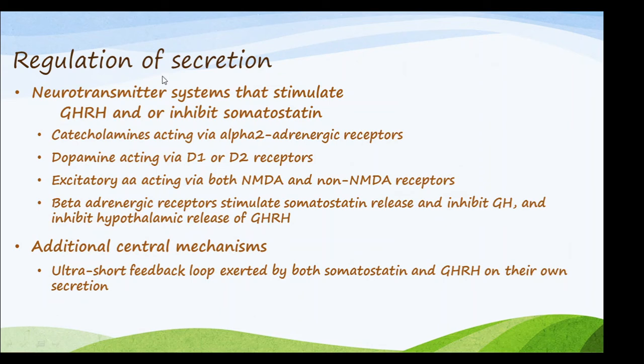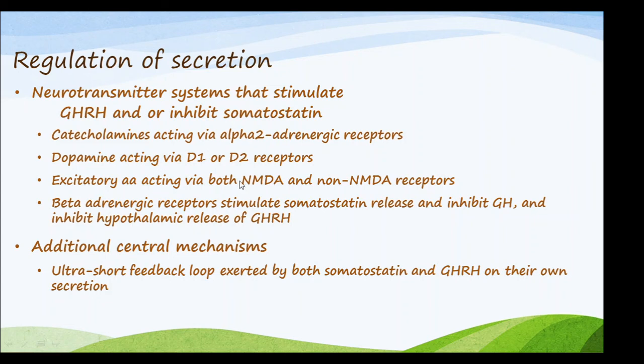Regarding the regulation of secretion, neurotransmitters are important: catecholamines acting via alpha 2 adrenergic receptors, dopamine acting via the D1 or D2 receptors, and excitatory amino acids acting via both NMDA and non-NMDA receptors.